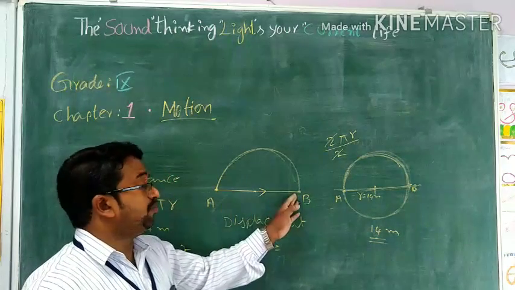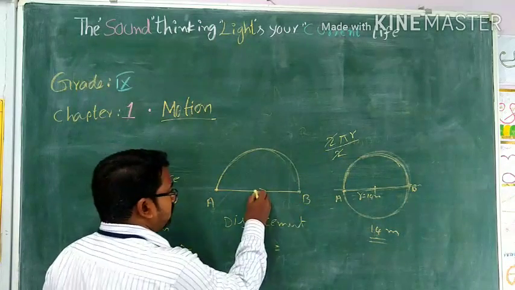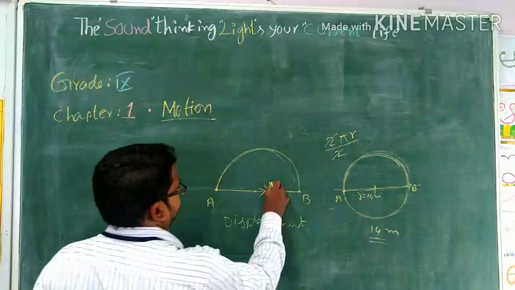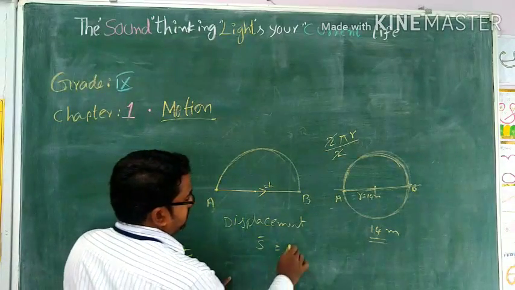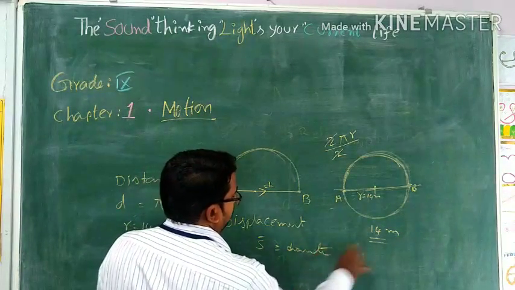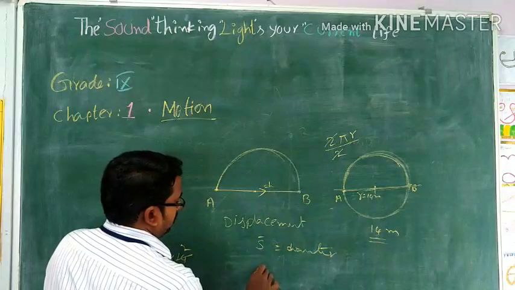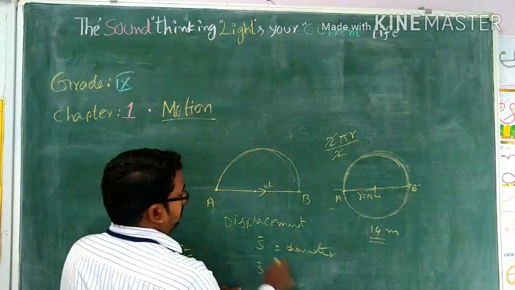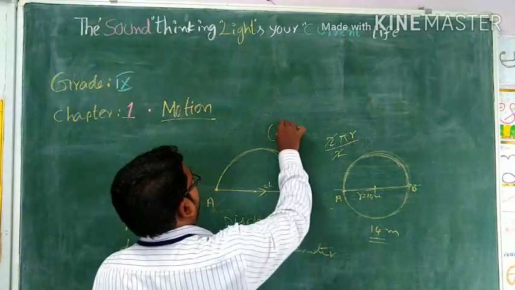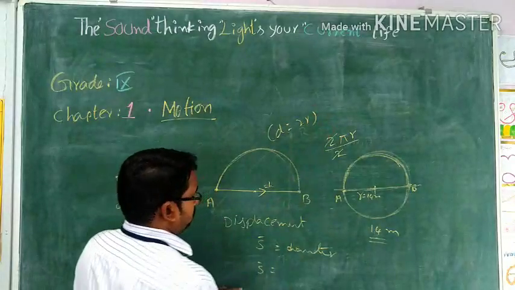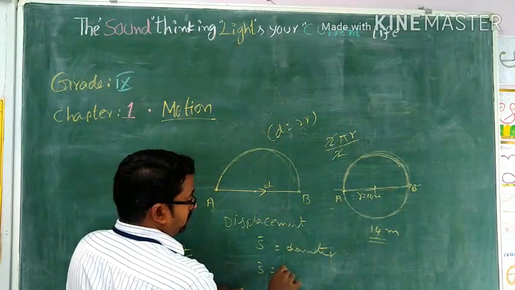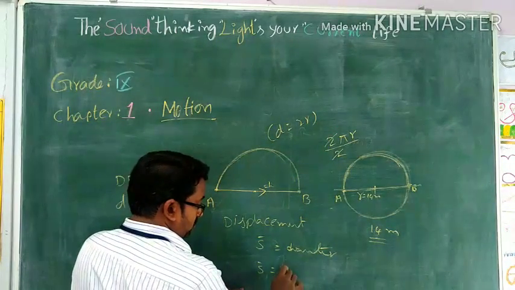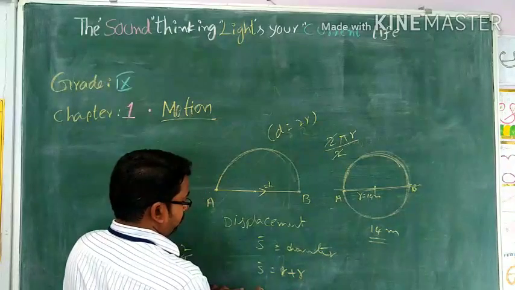Because it is exactly opposite. It is the diameter. So, here the displacement is nothing but the diameter. So S is equal to the diameter. What is the condition we have? Diameter is equal to 2r. So it is r plus r.